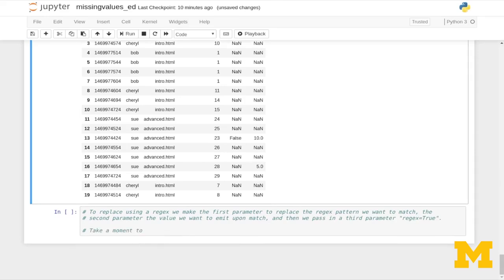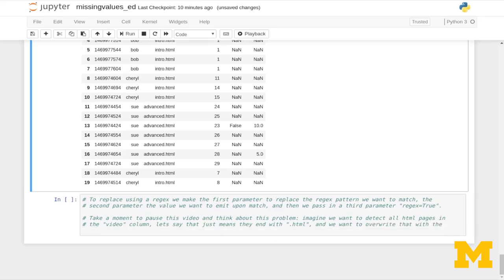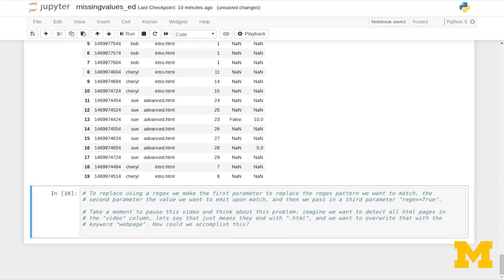So take a moment to pause this video and think about this problem. Imagine that we want to detect all HTML pages in the video column. Let's say that this just means that they ended with .html, and we want to overwrite that with the keyword webpage. How could we accomplish that?